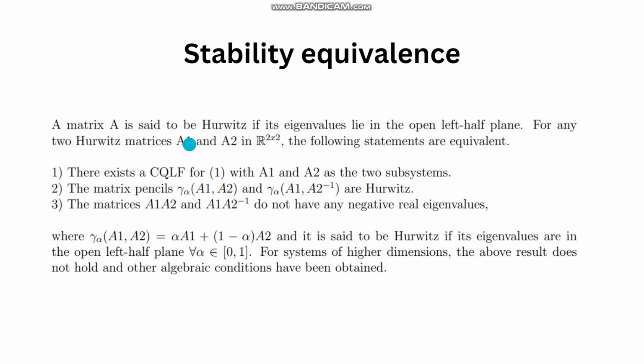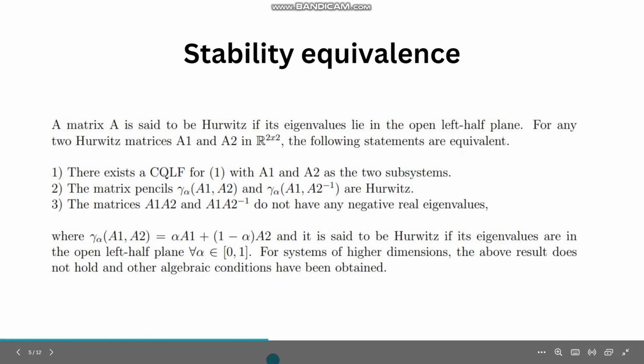So what is a Hurwitz matrix? A Hurwitz matrix is one whose eigenvalues are in the left half plane. What does it mean when we say the matrix pencil is Hurwitz? This is a matrix pencil: gamma alpha A1 A2 is alpha A1 plus 1 minus alpha A2. So this is a set of matrices. It is called Hurwitz when every matrix in this set is a Hurwitz matrix, right?